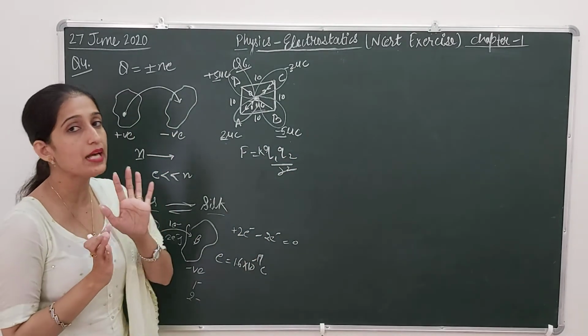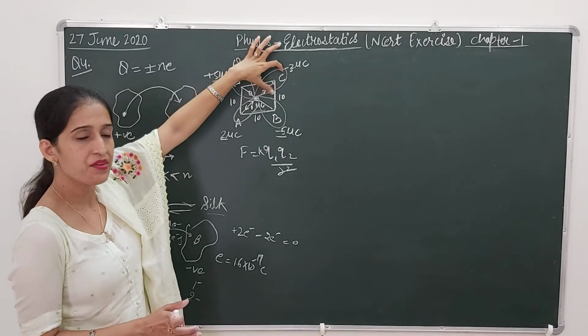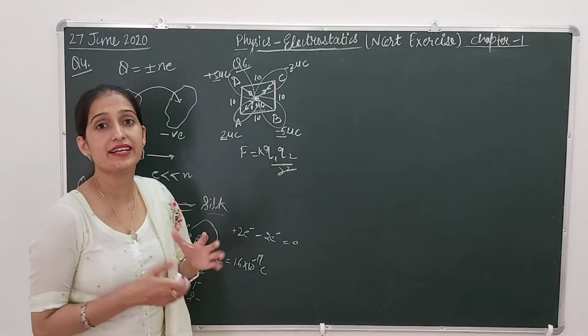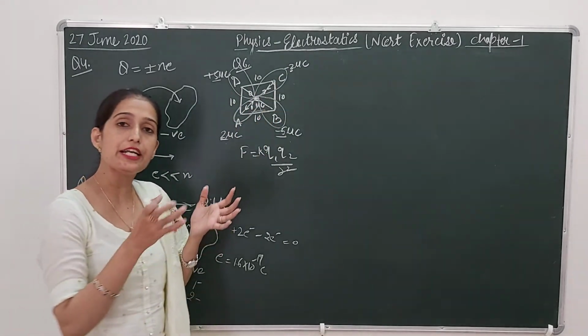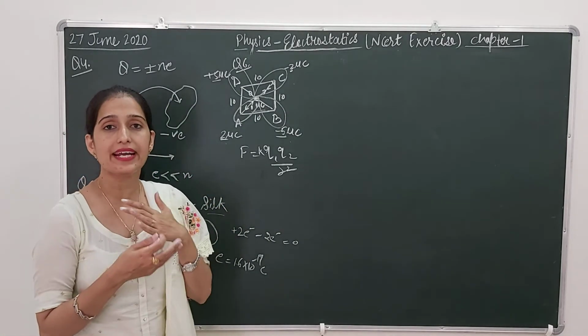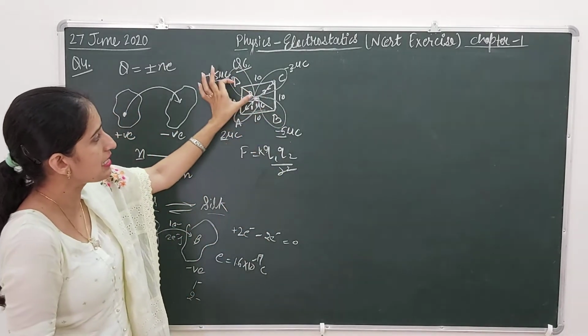If we discuss only the magnitude, it will be the same for this pair and this pair. But for both these pairs, the direction is opposite. Magnitude is the same and direction is opposite, so they are going to cancel each other. Similarly for these two, because this distance is also the same.